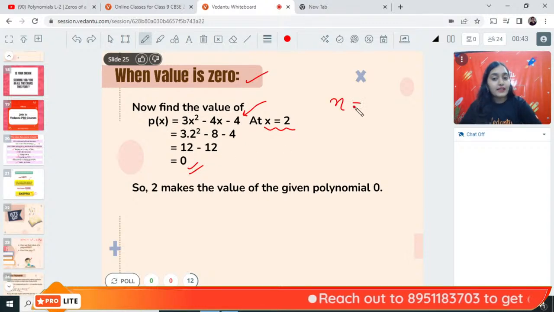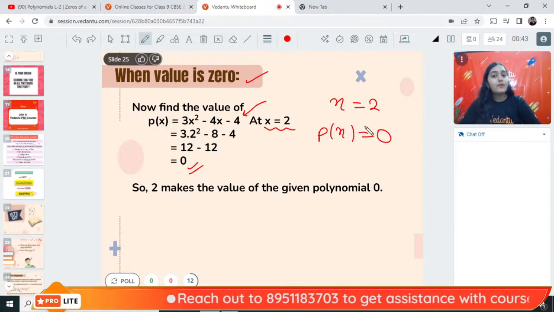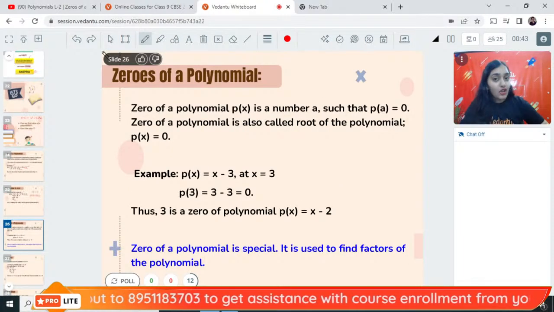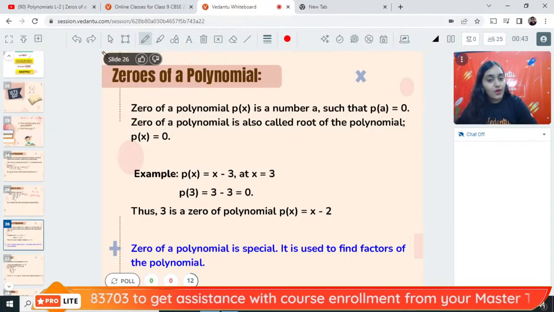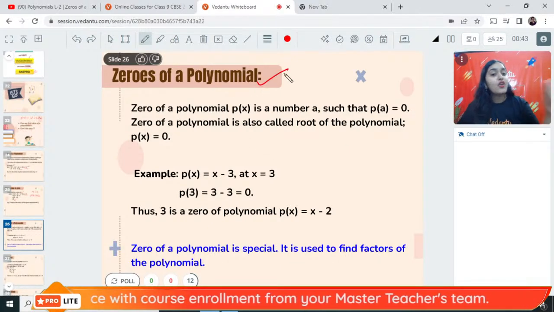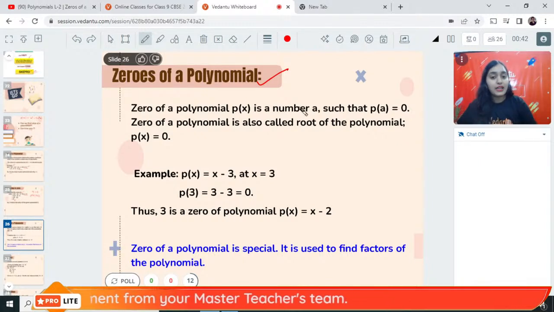So, for x is equal to 2, p(x) is equal to 0. Now, for all such situations, when the polynomial value is 0, the variable value is called the zero of a polynomial. So what is a zero of a polynomial?